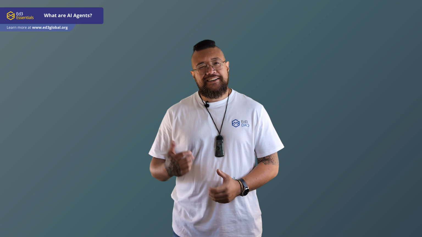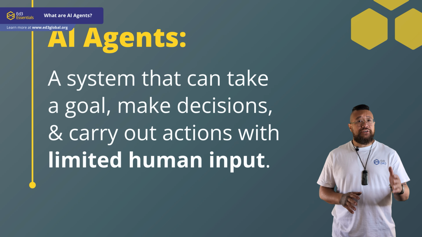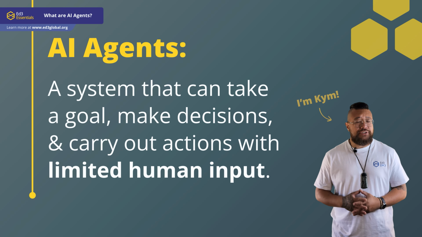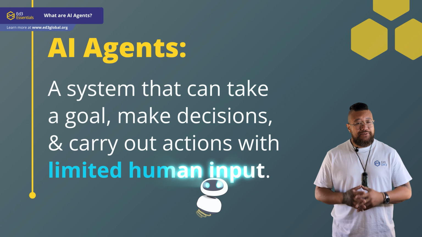That's Eddie. He's my AI autonomous agent, and he's going to be giving me a hand today. An AI autonomous agent is a system that can take a goal, make decisions, and carry out actions, often across multiple steps with limited human input.